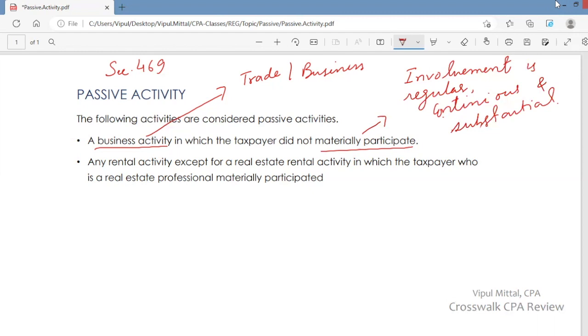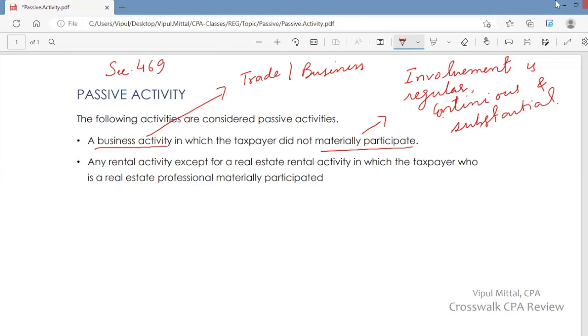Now, there are various different situations under which you are considered to be materially participating in a business activity. I'm not discussing those specific situations right now. I have discussed those situations in another video. But the general rule is that if your involvement in a business activity is regular, continuous, and substantial, then it is considered that you are materially participating.